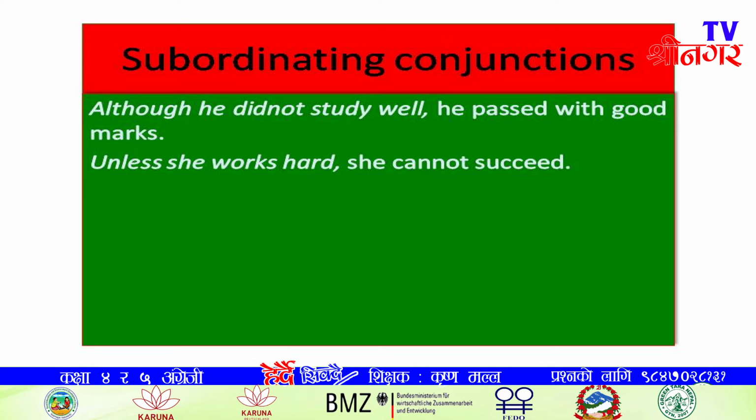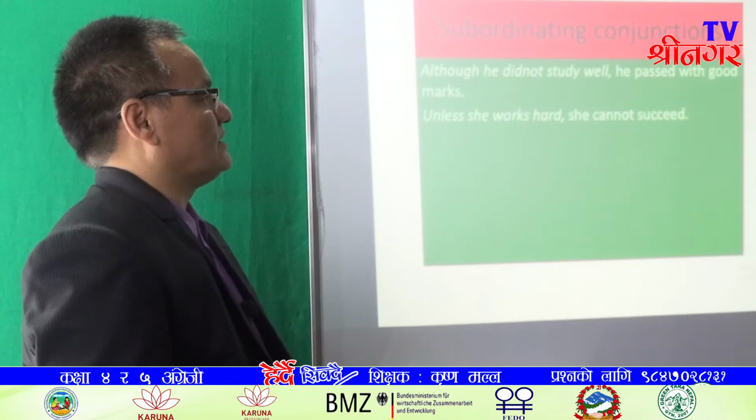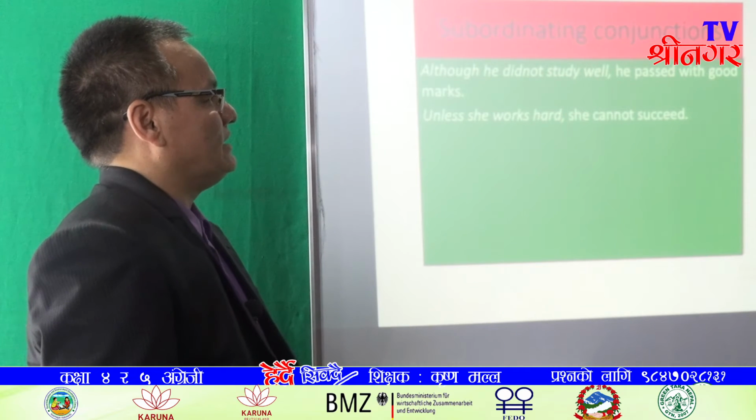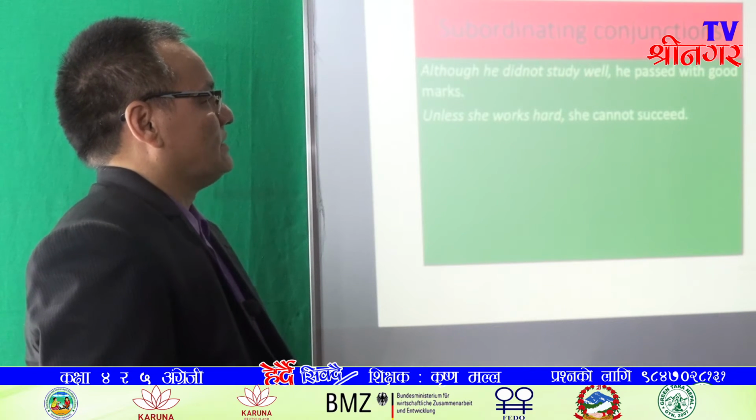Unless she works hard, she cannot succeed. It is one sentence. Even here, we see two clauses. Unless she works hard is a subordinate clause. She can't succeed is main clause.